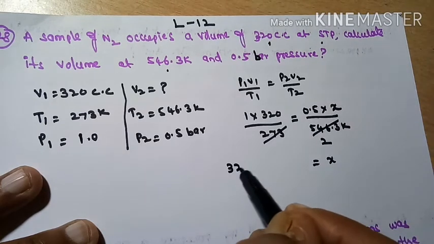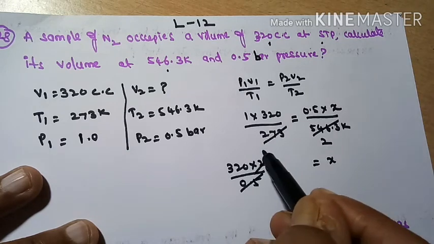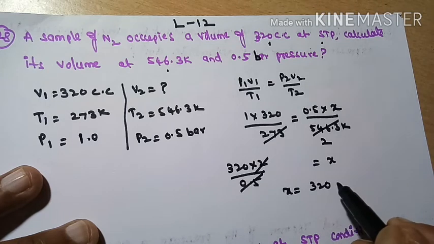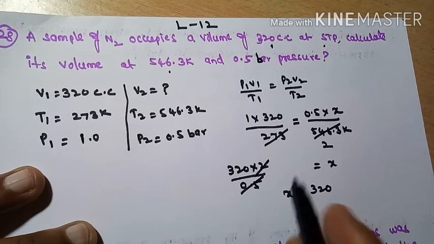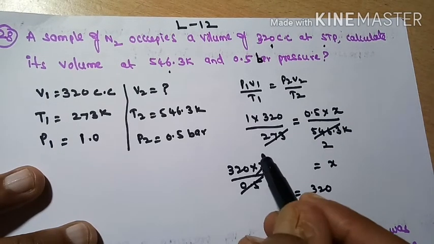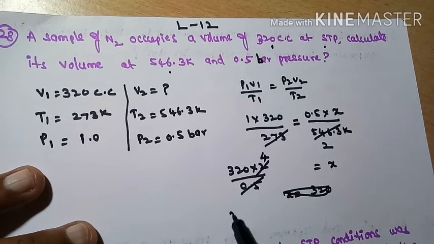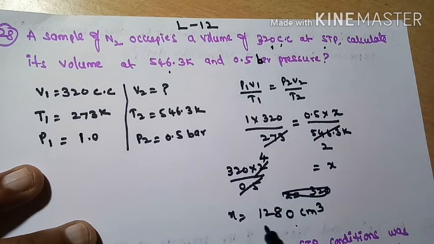2 will go to this side. 320 into 2 divided by 0.5. Sorry, here is a small mistake. 0.5 fours are 2. So X is equal to 320 into 2 divided by 0.5: 4 twos are 8, 4 threes are 12. So 1280 centimeter cube, because here volume is given in cc, that's why 1280 centimeter cube.